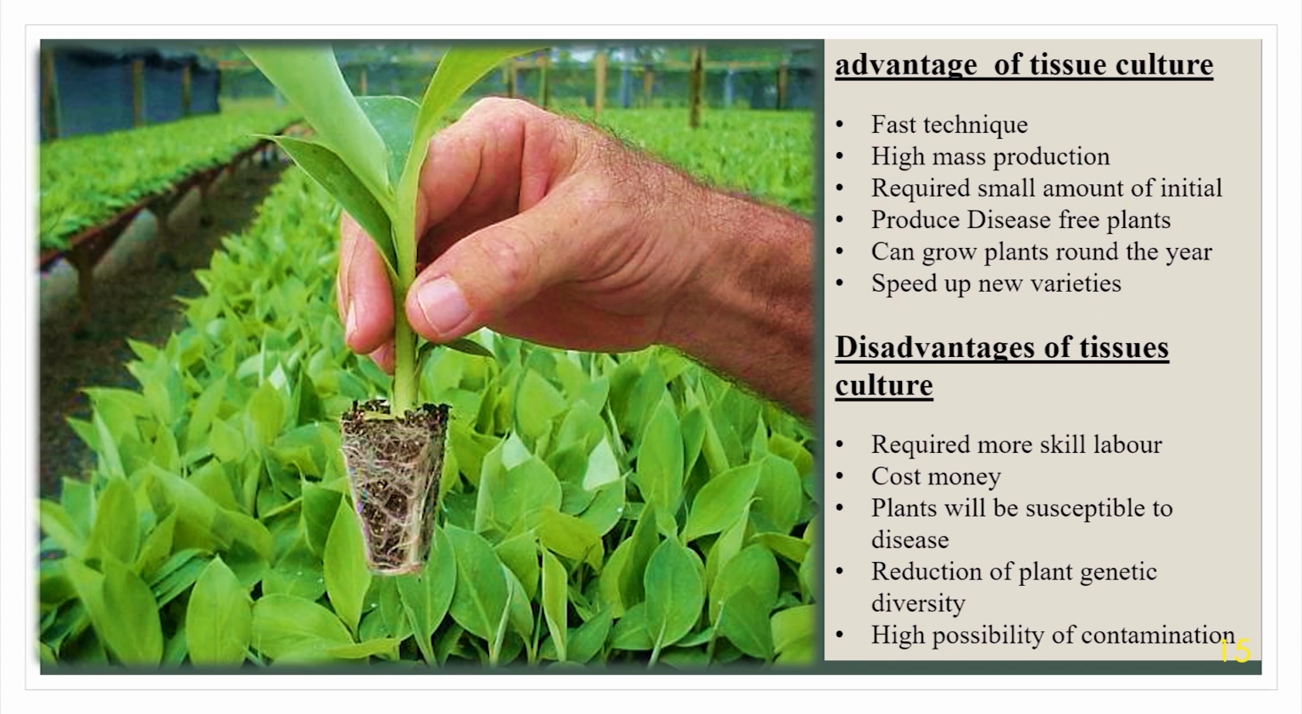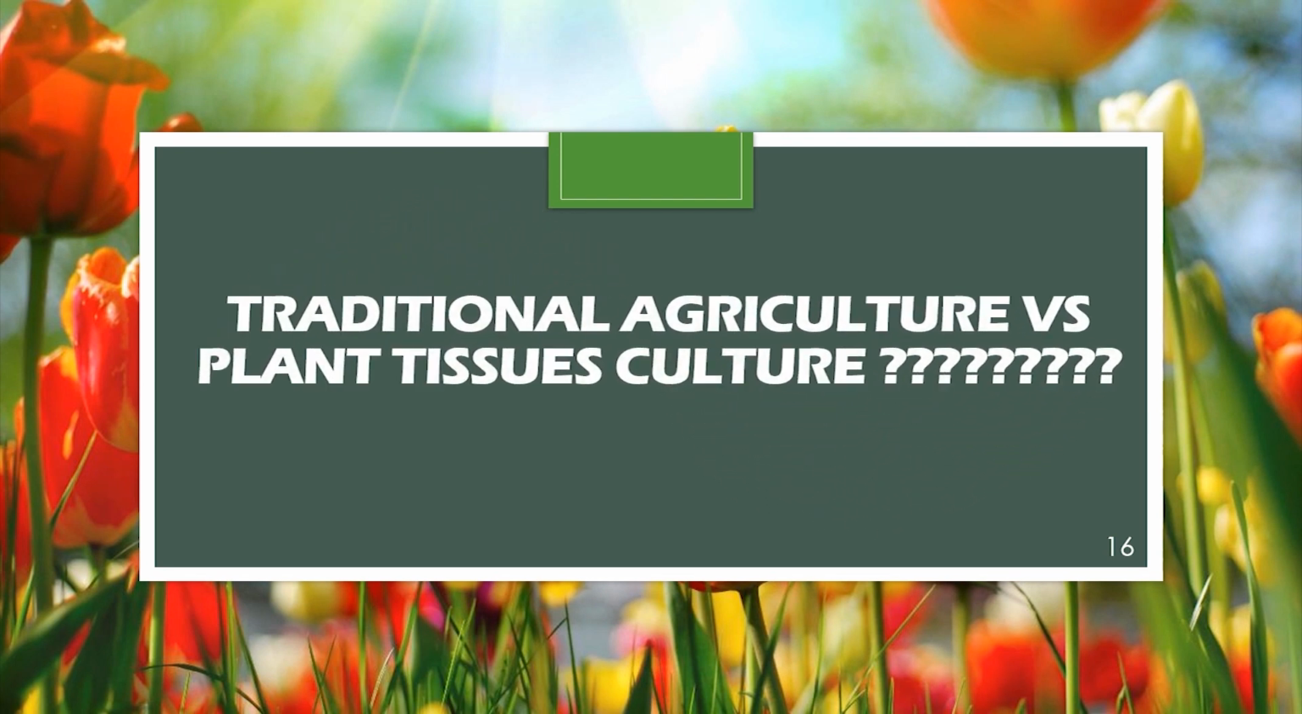This technique requires experienced laborers, and equipment, media, raw materials and setup are expensive. So we have to spend money. Also all the plants are genetically the same and there is a high possibility of contamination. That's about the disadvantages. So let's see traditional agriculture versus plant tissue culture. In traditional agriculture, we have to cultivate according to environmental factors. But with the tissue culture technique, we can cultivate and harvest year round under controlled conditions.